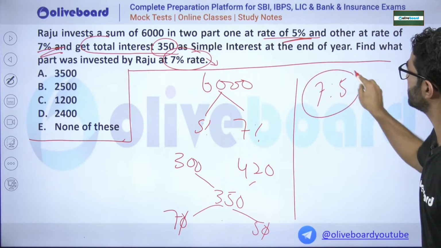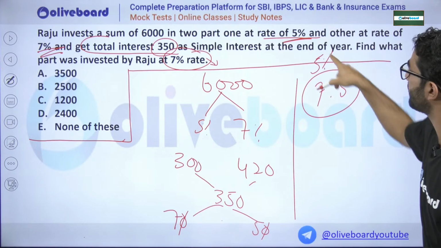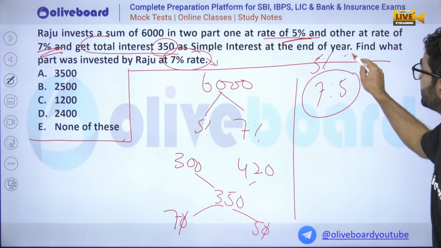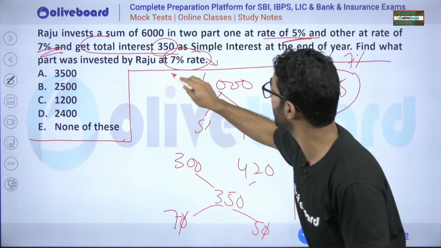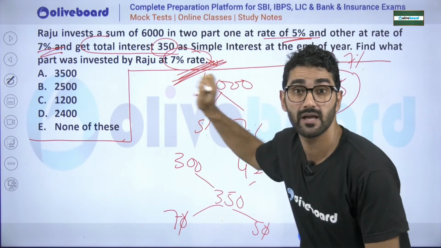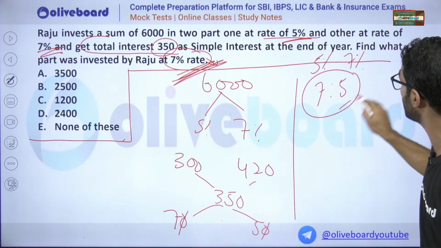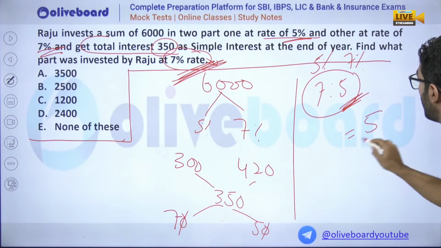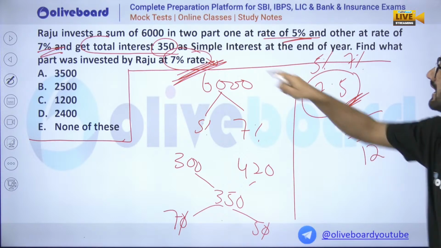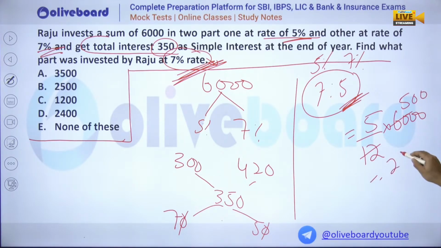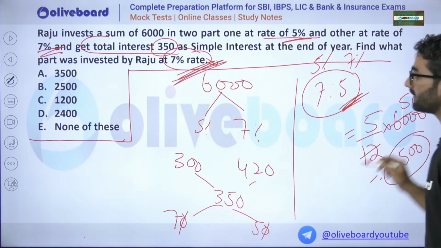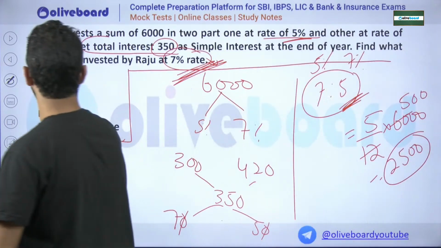Raju is investing in this ratio: for 5%, 7 ratios. For 7%, he is investing only 5 ratios. Now we have to calculate how much he is investing at the 7% rate. It is 5 upon the total ratio 12. The total amount is 6,000. So 12 ones are 12, 5 times, and we have 2 zeros also. So 2,500. That is nothing but option B.